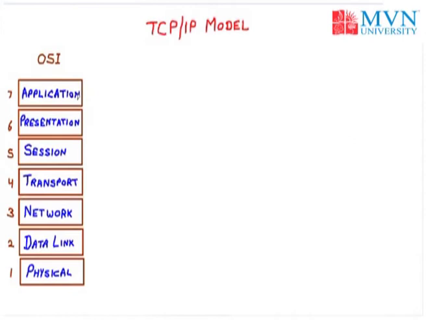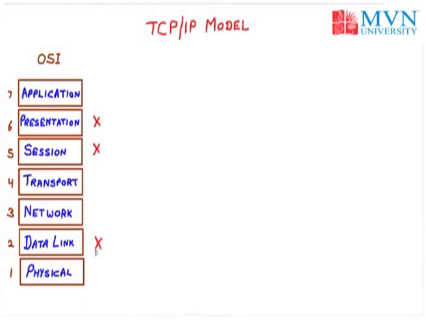So in the research, OSI was the first model. It was proposed that we have the 7 layers and we will fit multiple protocols, but at the time of implementation, OSI was a failure. Why? Because there is no use of session layer, there is no as such use of presentation layer, and data link layer task is already done by the transport layer. So that's why we have 3 layers which were not of use.